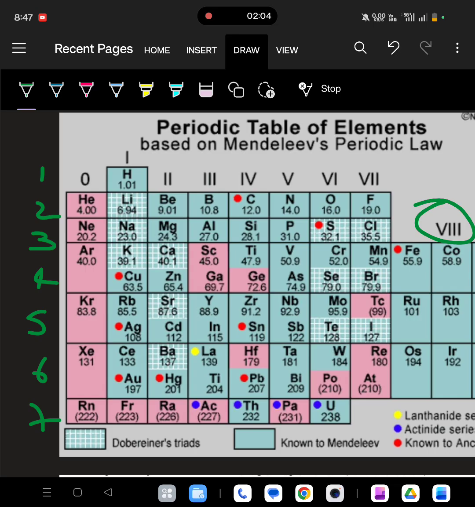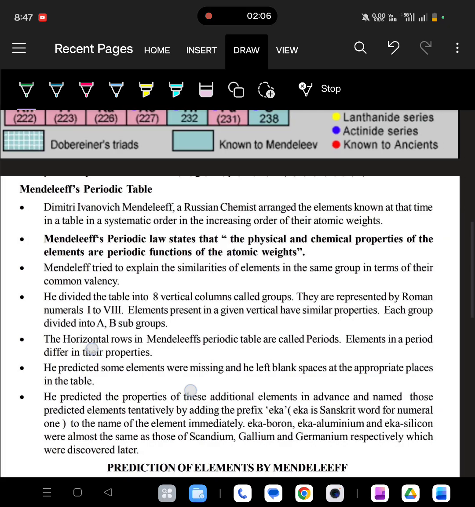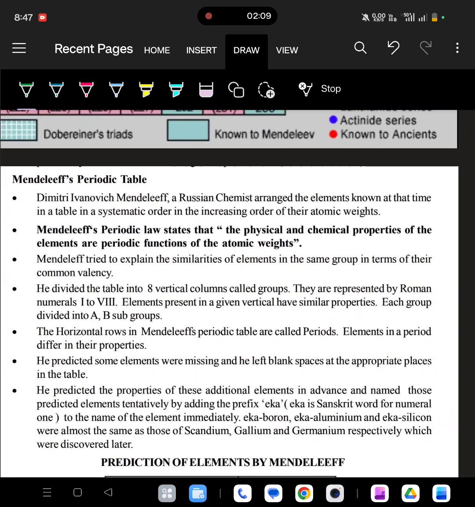So we can say that there are 8 groups, the vertical columns are called groups. Okay, and the 7 horizontal rows are called periods.